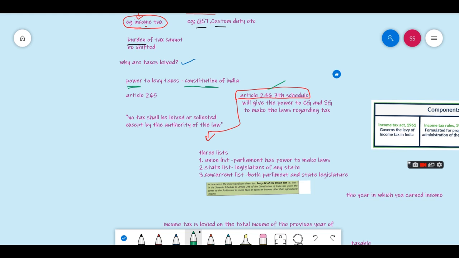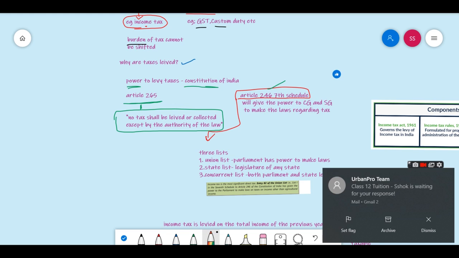And there is one more article in the Constitution: no tax shall be levied or collected except by the authority of law. According to Article 265, no tax shall be levied or collected except by the authority of the law. Okay, let's discuss Article 246 more.